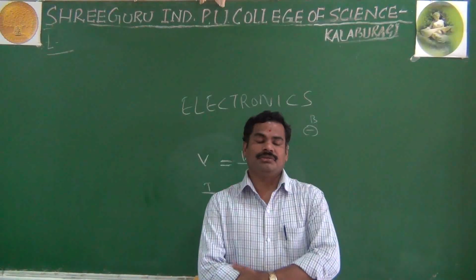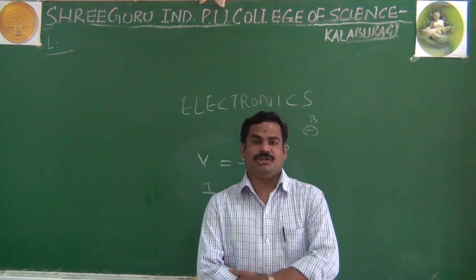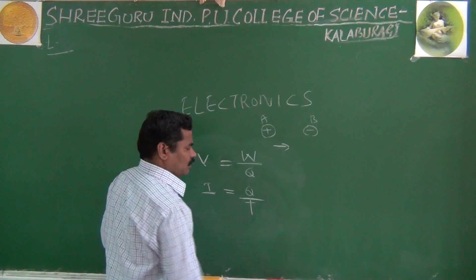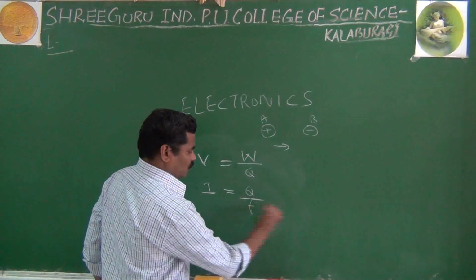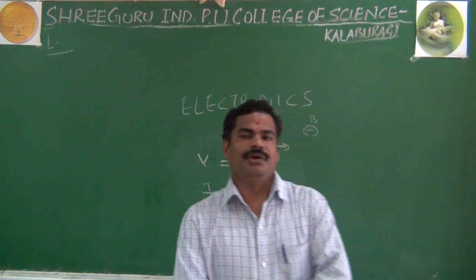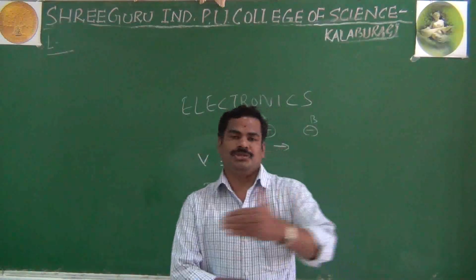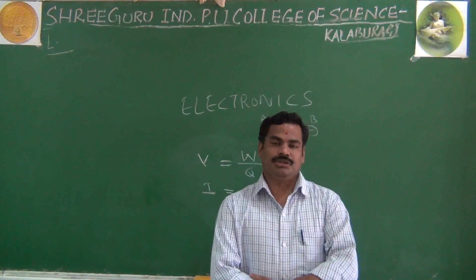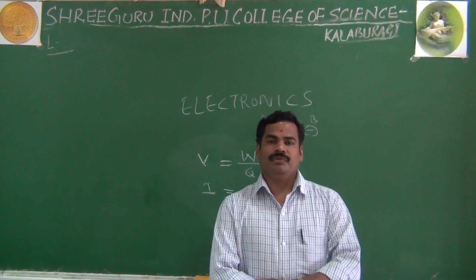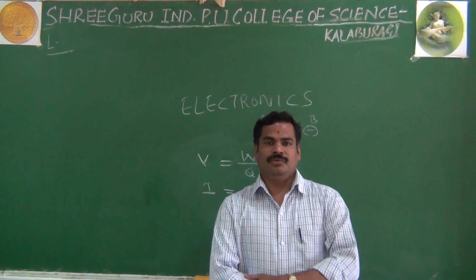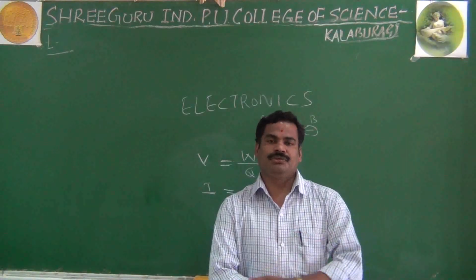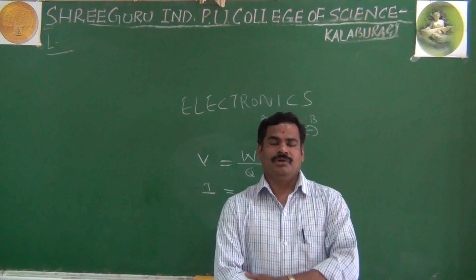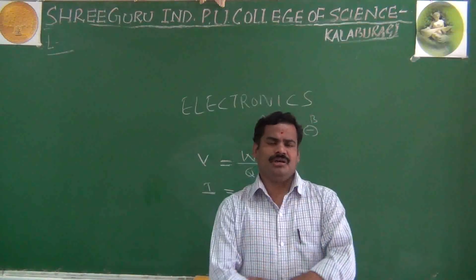In general, current is the flow of charges, but the actual definition is the rate of flow of charges through a conductor, because current flows only in a conductor. An insulator is not conducting; in this material the current is not flowing. A semiconductor lies between a conductor and an insulator, and it conducts partially.